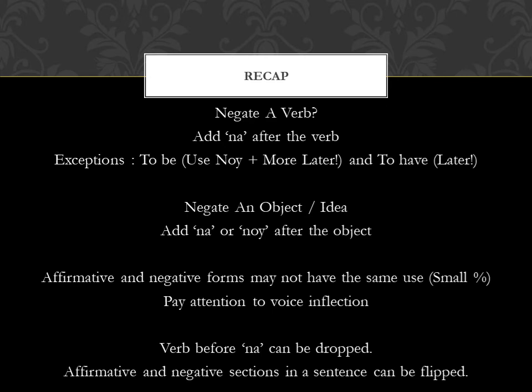The affirmative and negative forms of the verb may not be exactly opposite to each other, so you need to pay attention to the voice inflection, whether they are signaling a statement or a question or some emphasis like exclamatory reaction or something like that. And in cases where the sentences have an affirmative and a negative section, the verb from the negative section of the sentence can be dropped, but not the verb from the affirmative section of the sentence.